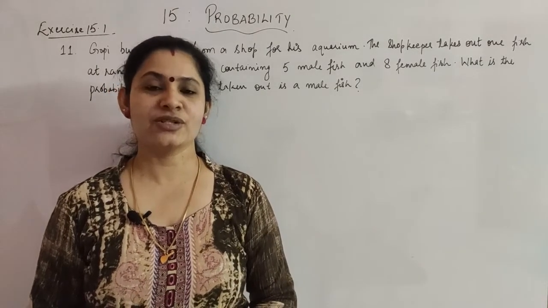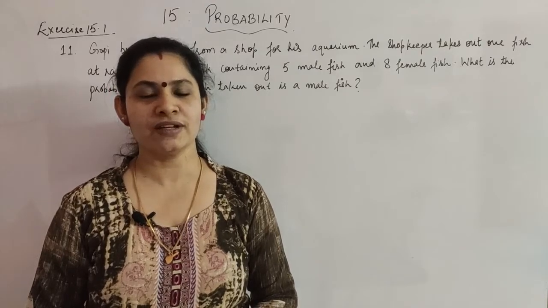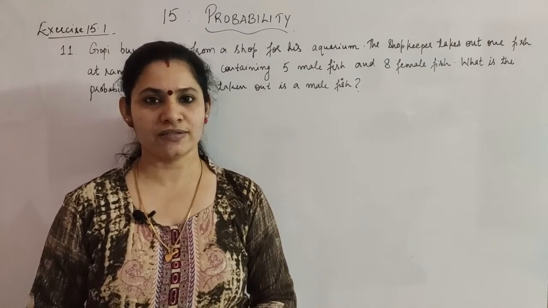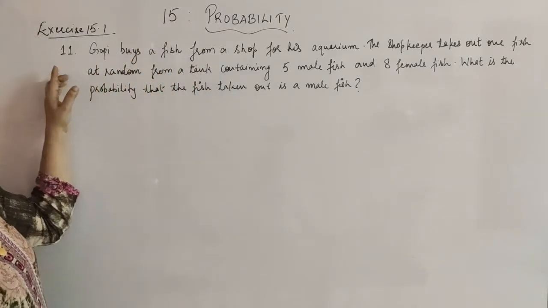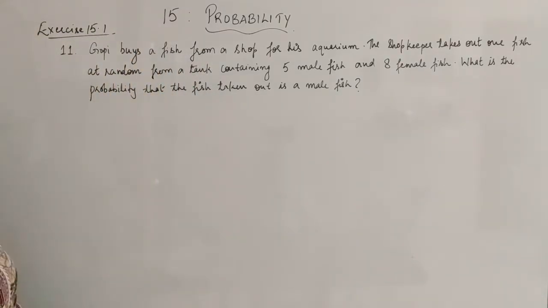Hello everyone, today we will be discussing the remaining problems of exercise 15.1 of chapter 15, probability. So the first question which we are dealing with is question number 11. Gopi buys a fish from a shop for his aquarium. The shopkeeper takes out one fish at random from a tank containing 5 male fish and 8 female fish. What is the probability that the fish taken out is a male fish?